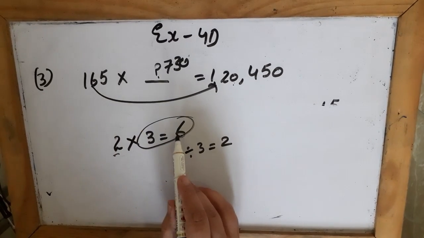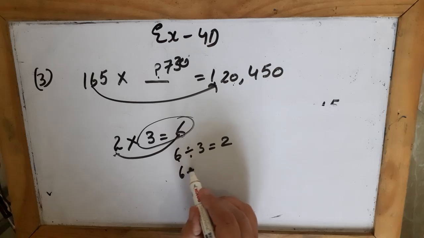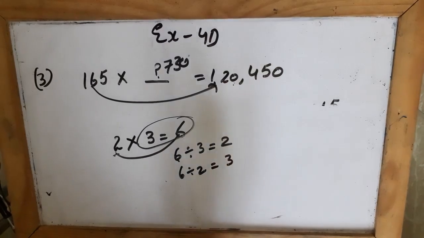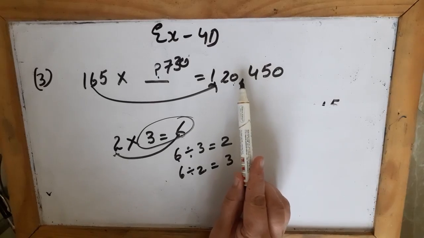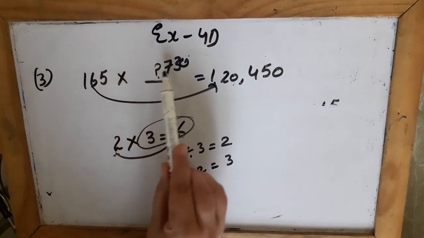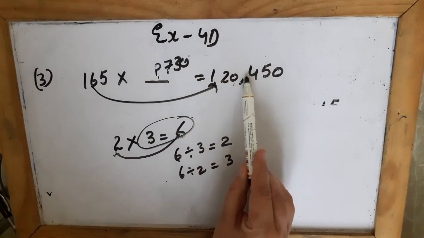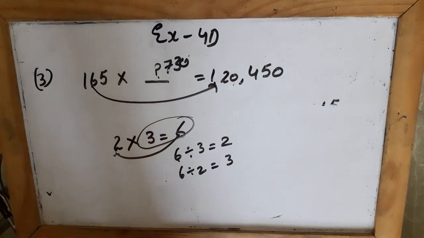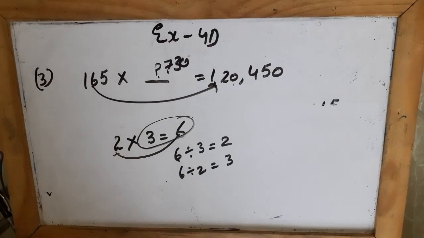So these are division facts. If you divide this number with this, you will get this number, and if you divide this with this, you will get this number. These are called division facts. You must have learned them in your previous class.